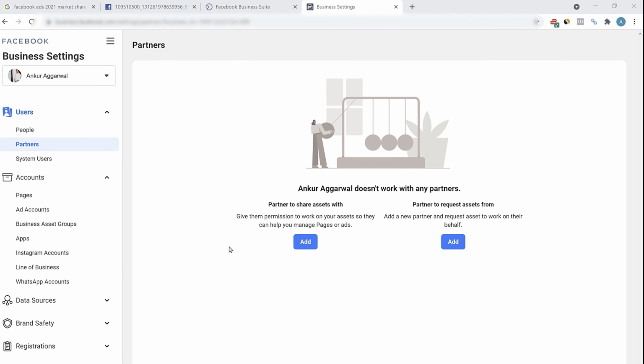Partners is used when you want to work with a digital marketing agency. If they already have a Business Manager, they can get access to your business account. You can click on add here, add the business ID and click on next. This way you can use the partner setting. The next important area is pages.